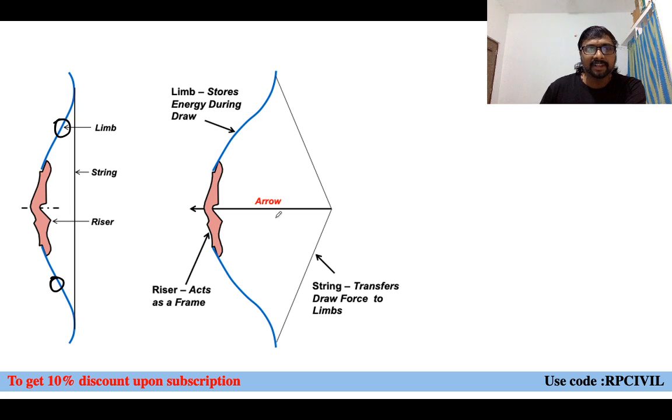And this riser is acting like a frame, keeping all the arrangements together, and this is your arrow. What will happen here? Whenever you are drawing by means of this pull, some pull P we are applying in this direction, and the string is storing this energy. The string is transferring this energy to the limbs. So now the limbs are storing the energy during this draw.